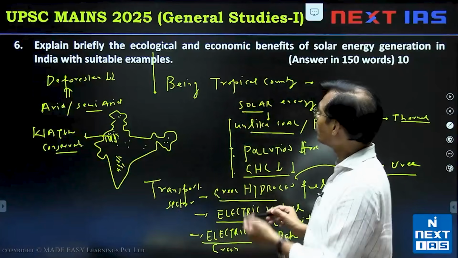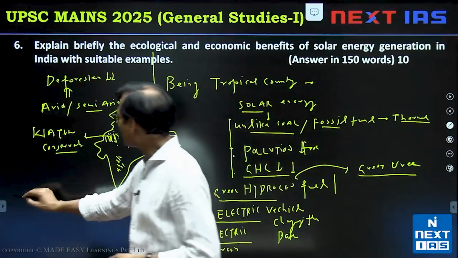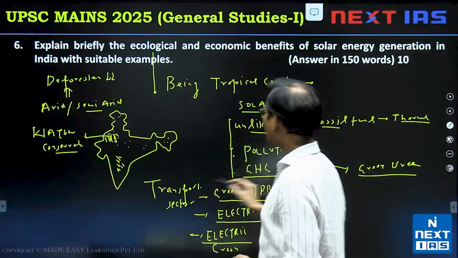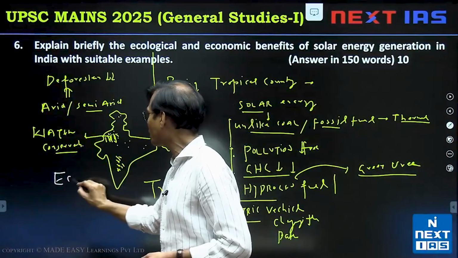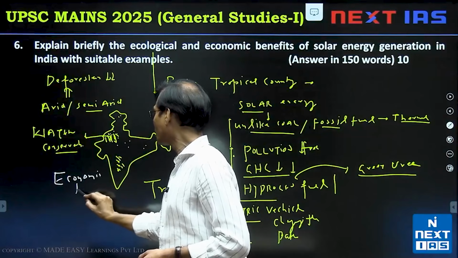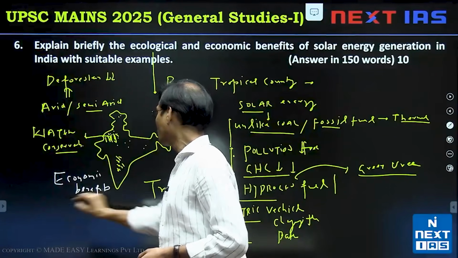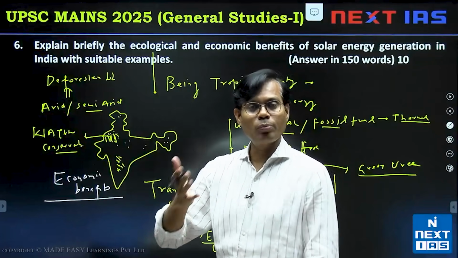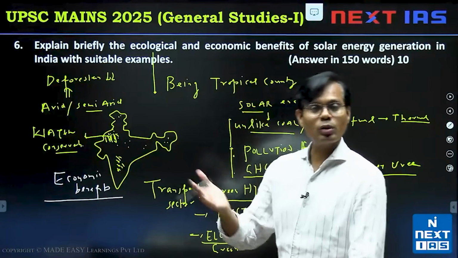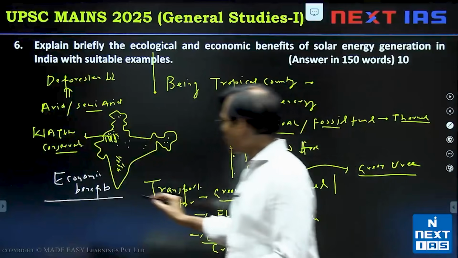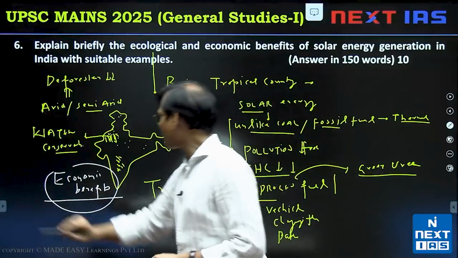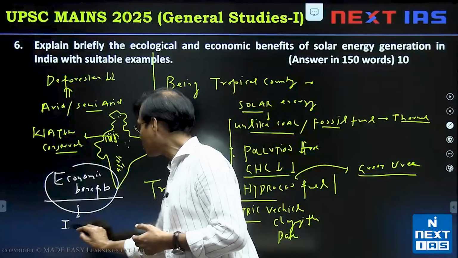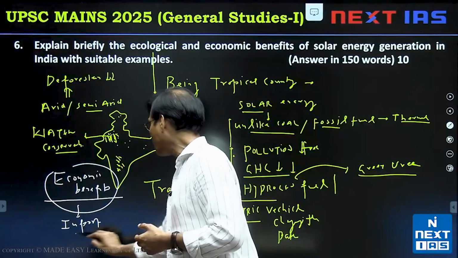But it's about the economy also. In brief, you can note down the economic aspects as well. For example, you can say the economic benefit: first of all, import reduction. We are importing too much crude oil, and India also imports coal for thermal power. But if we go for solar energy, then it will be Atmanirbhar Bharat, and it could mean import reduction. That will be the economic benefit, import reduction.